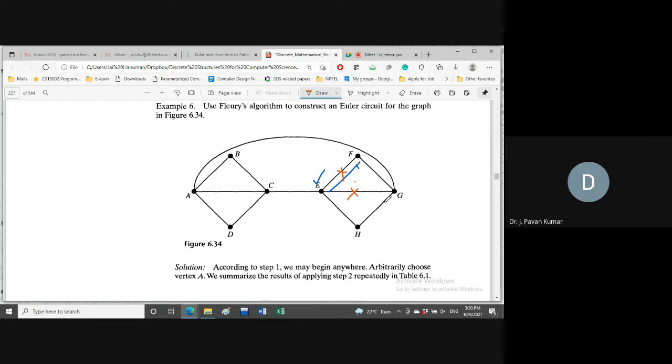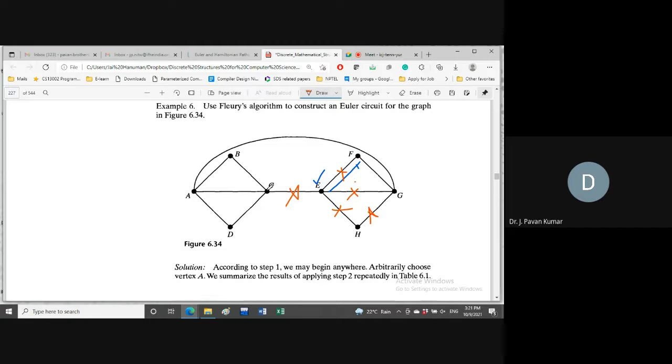Two alternatives: G to H and G to A. We should not consider G to F. So we consider either G to H or G to A. Let us consider G to H. G to H will be removed. Now we are at H. We have only one alternative, so we have to choose it. So we are at E. Now only one alternative, so we have to choose C.